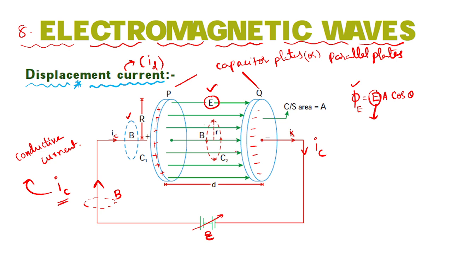Okay, and due to change in this electric field, flux also changes. This entire conduction current will be changed into what is that here? Displacement current. Are you getting my point here? So there are certain things we will try to study.